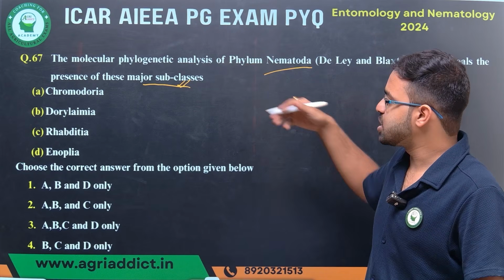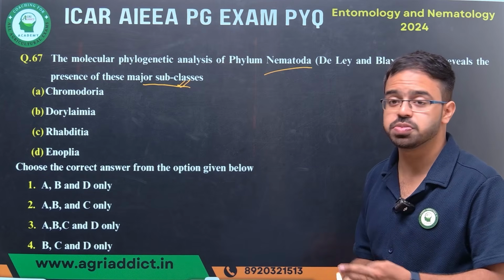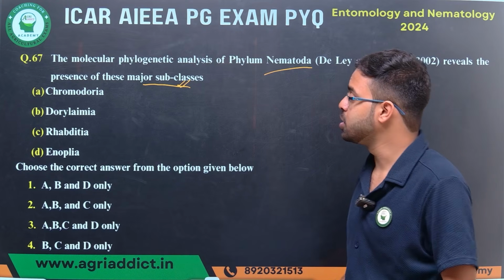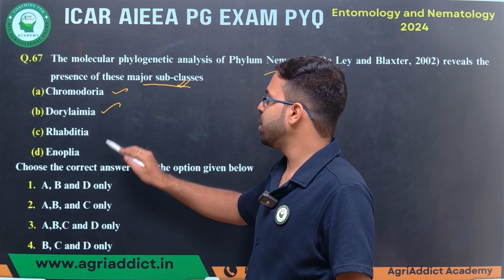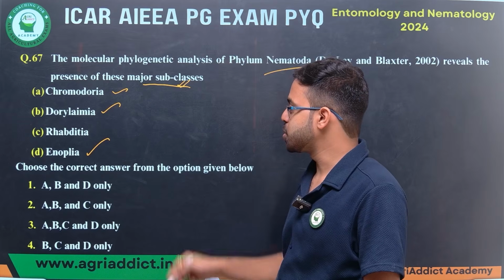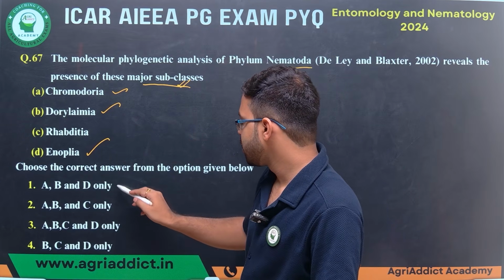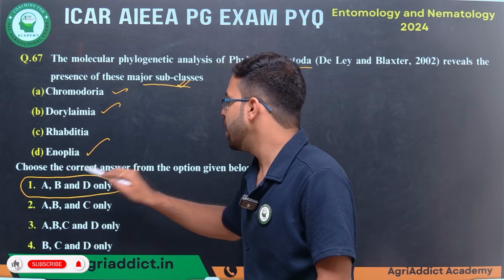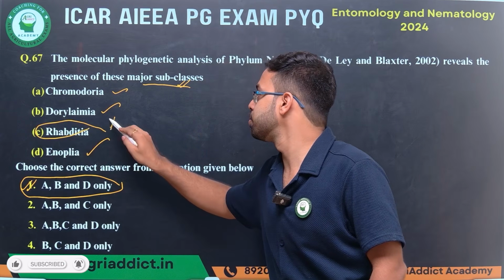Phylogenetic analysis tells us which three initial subclasses are present. These three: Chromadoria, Dorylaimia, and Enoplia. So your answer will be A, B, and D only. Rhabditida is not there.